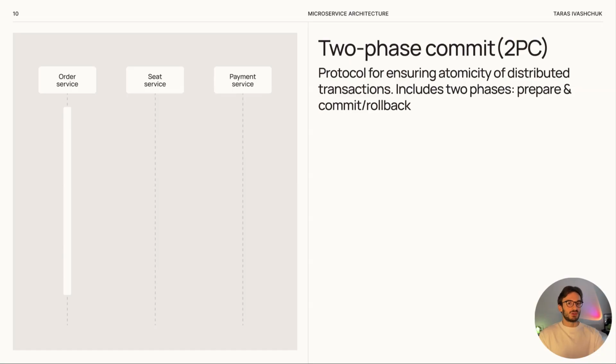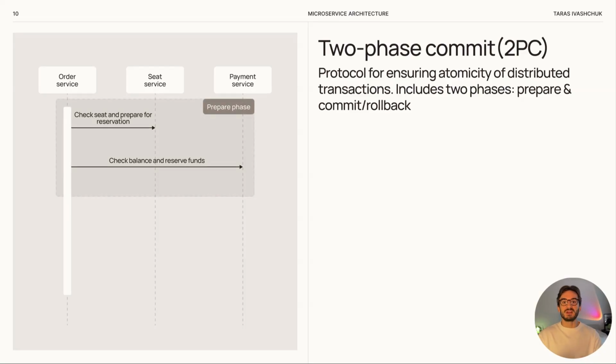Imagine we have order service, which starts the transaction and also acts as coordinator. Then we have the participants: payment service for the payment, and seat service for the booking. Start. Order service gets a request to buy a ticket. Prepare phase. The coordinator sends a prepare request to all participants.